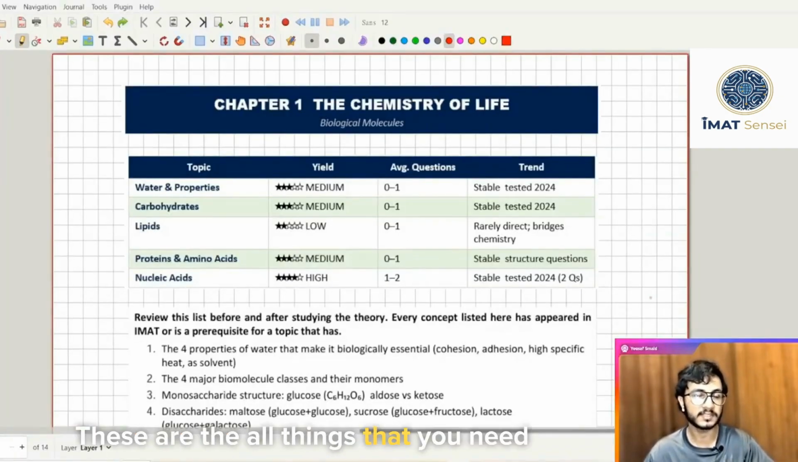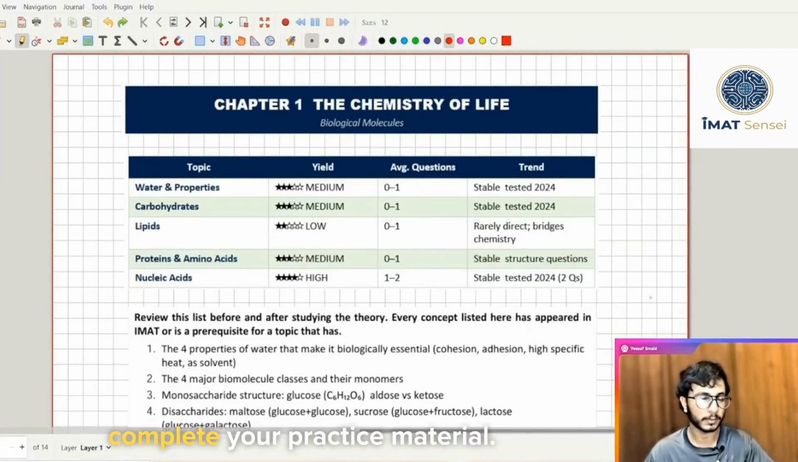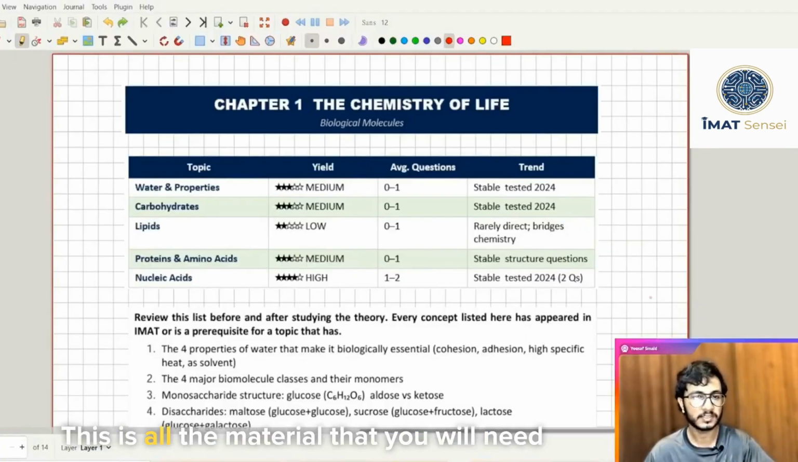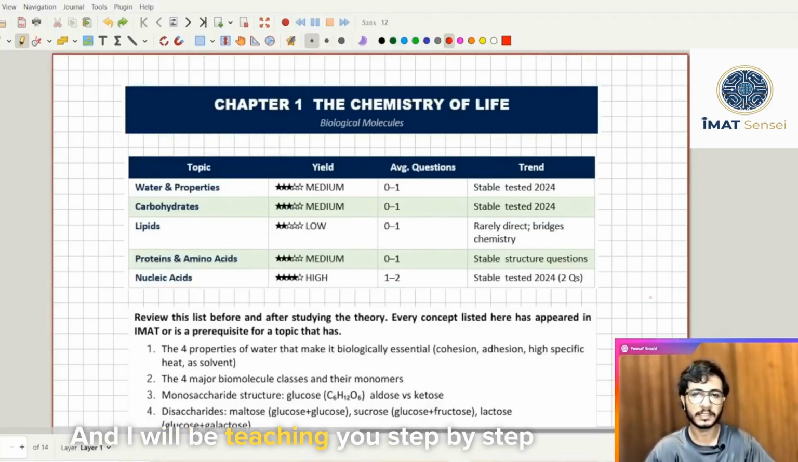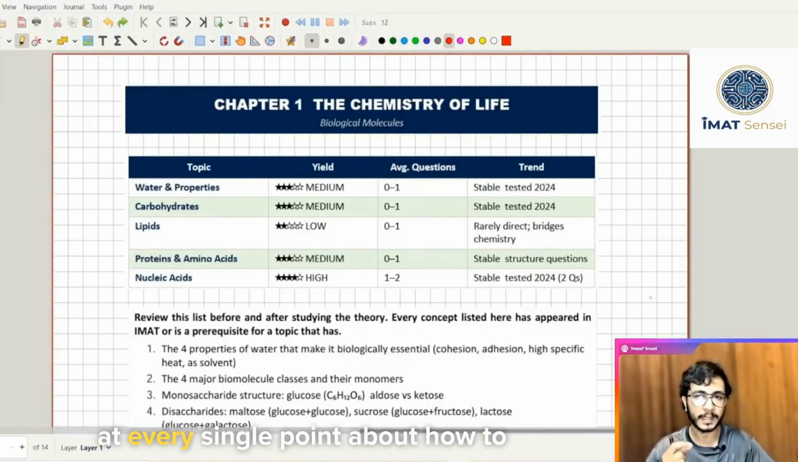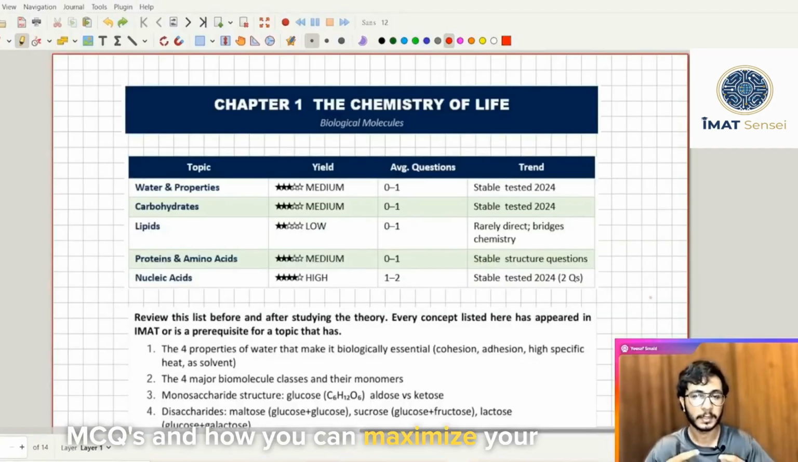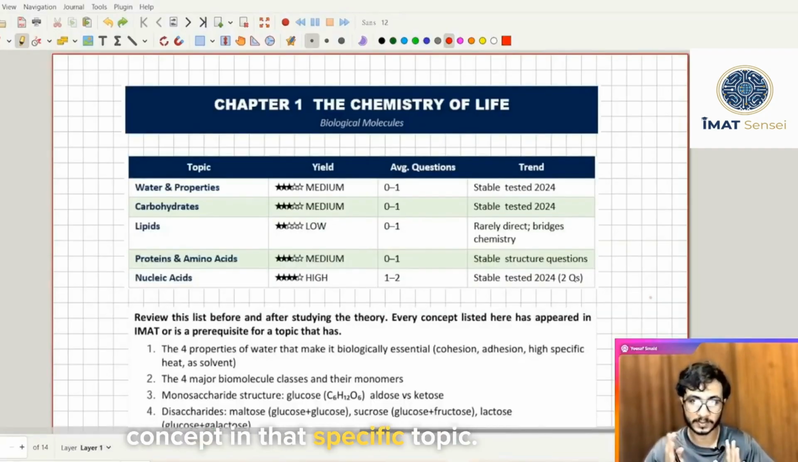These are all things that you need to clear out your concepts and complete your practice material. This is all the material that you will need to score the highest marks possible in IMAT. And I will be teaching you step by step at every single point about how to tackle that chapter, how to tackle the MCQs, and how you can maximize your concept in that specific topic.